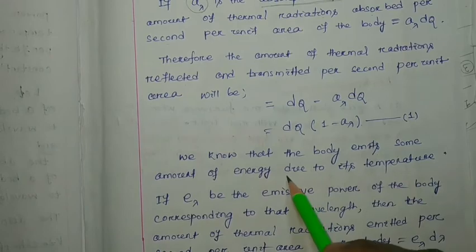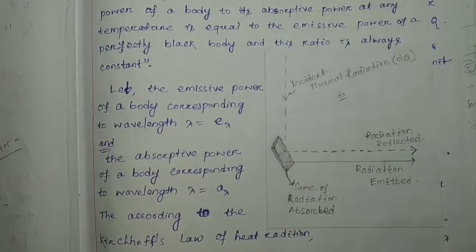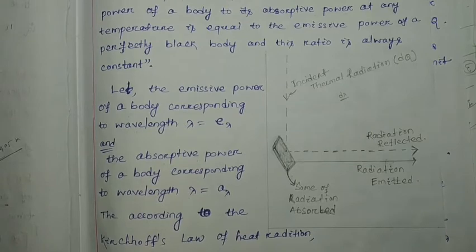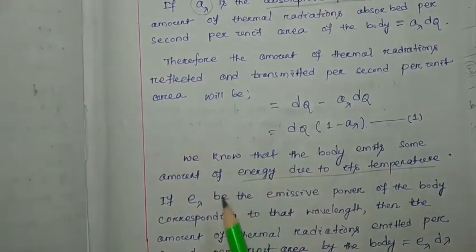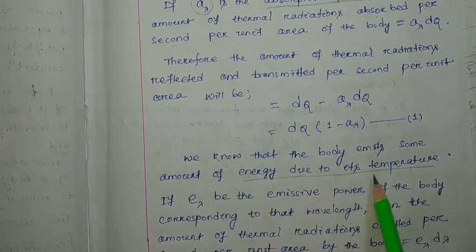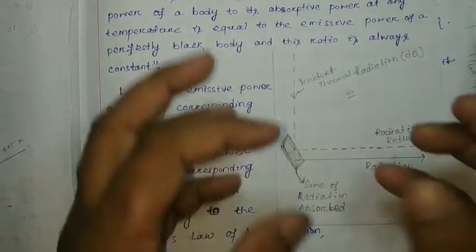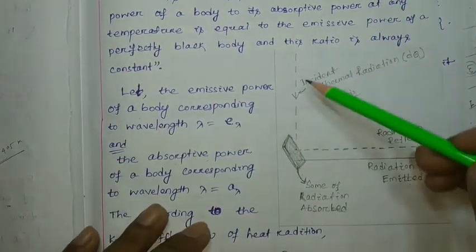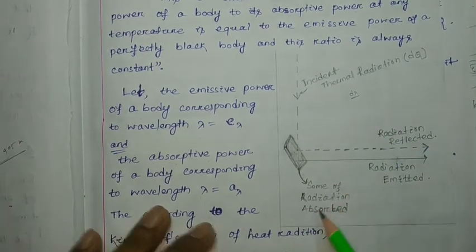This is the important sentence: any material or any body is going to radiate or emit some amount of energy due to its temperature. Here this body absorbs some energy. When this incident energy falls upon the body, some of the radiation is absorbed.